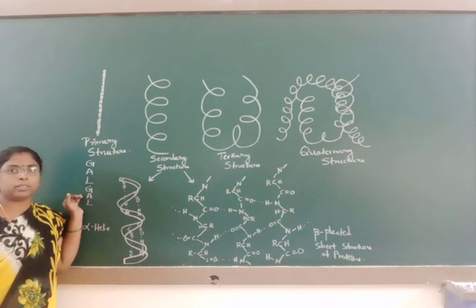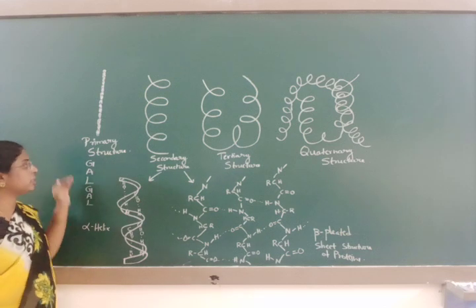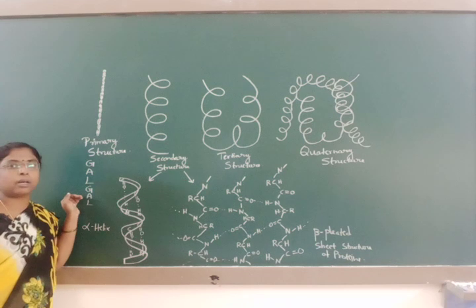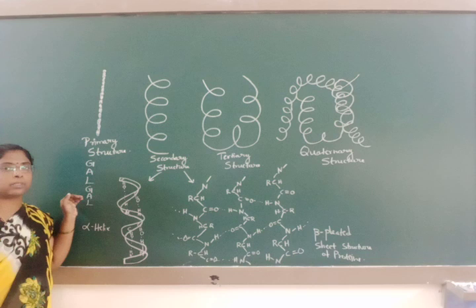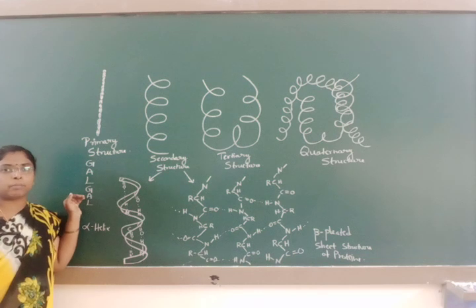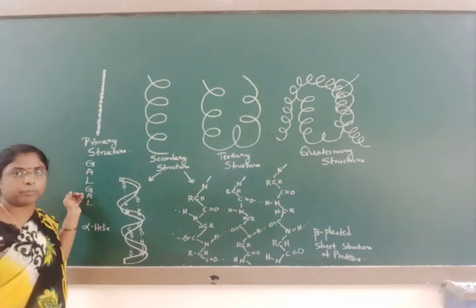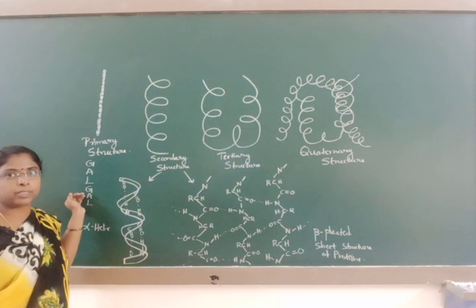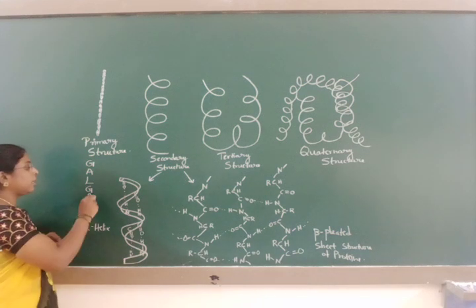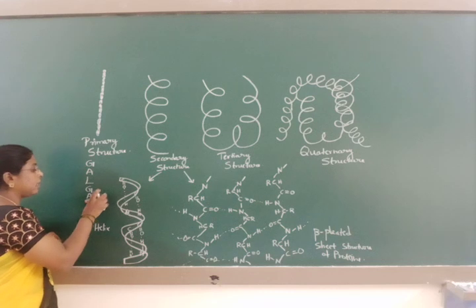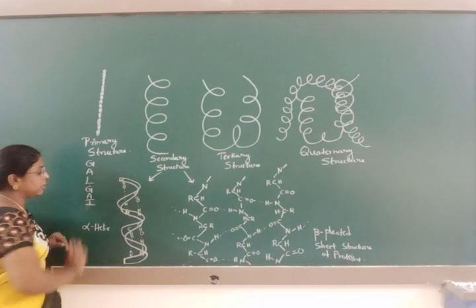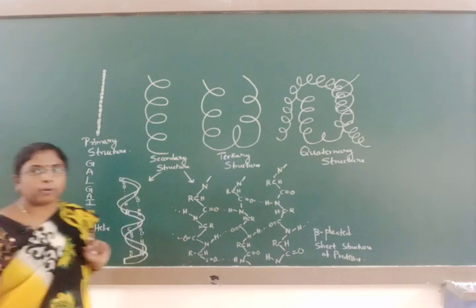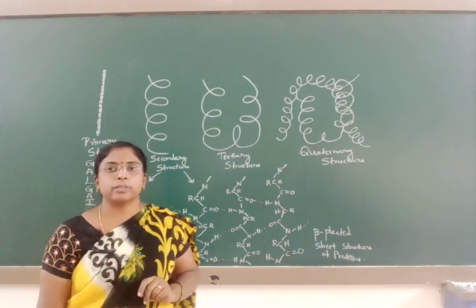Each protein is made up of one or more polypeptide chains in which the amino acids are arranged in a specific sequence. Here the sequence is important, as well as the number of amino acids involved. If one amino acid in the sequence is changed, for example after alanine, instead of lysine, if another amino acid, for example isoleucine, is placed, then this protein becomes a different type of protein.